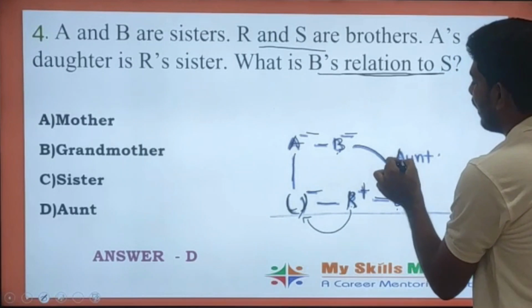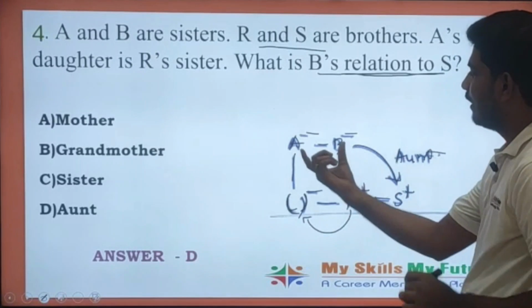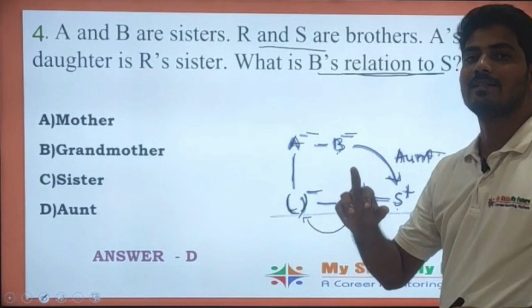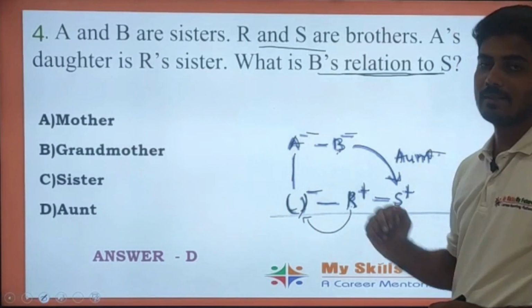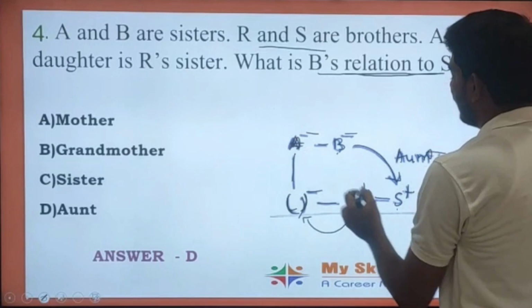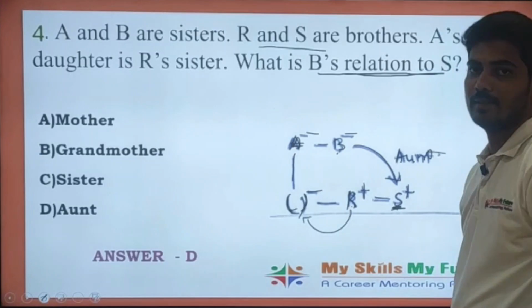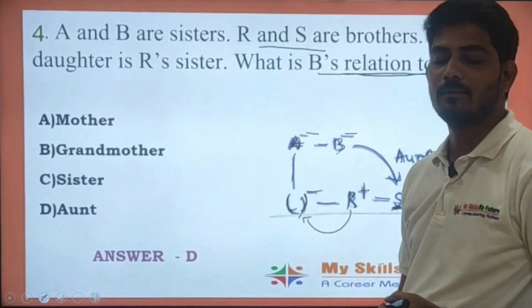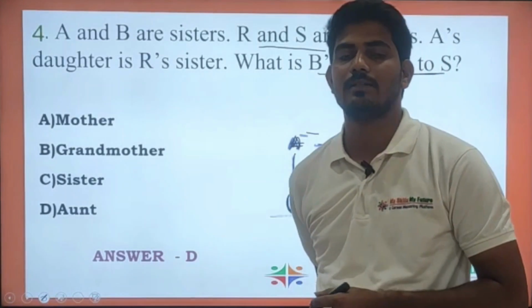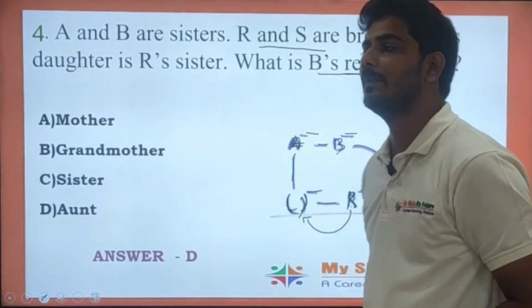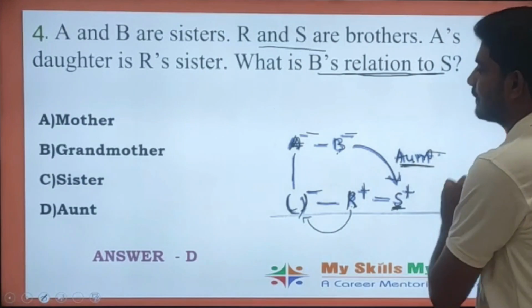So the answer will be aunt. Why? Because here A and B are sisters, and A is the mother of S. I already told in the class, while we were giving the introduction, that mother's sister will be aunt. So the answer for this problem will be aunt.